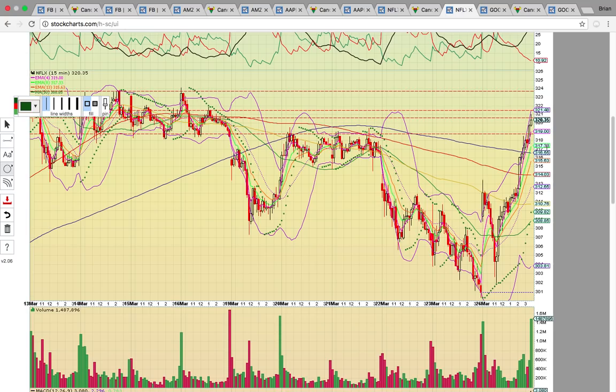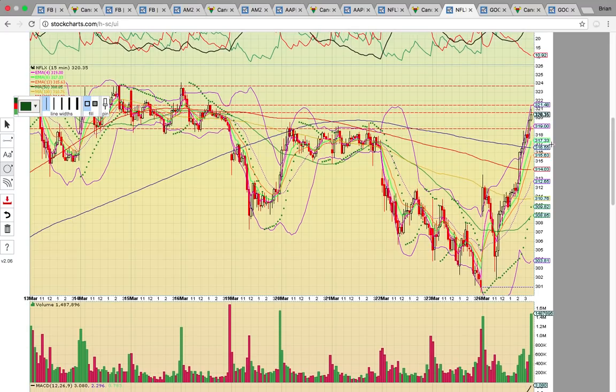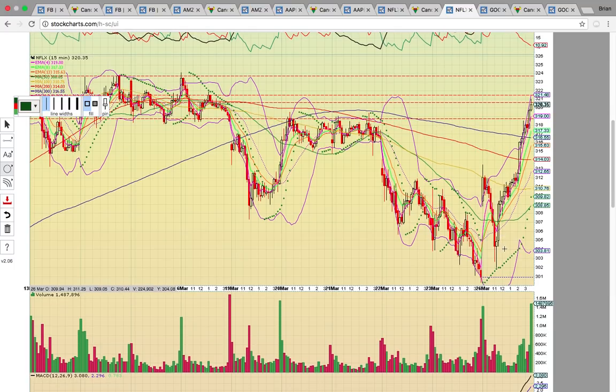If you look at the Netflix 15-minute chart, this was the strongest of the FAANG stocks on the 15-minute chart. It busted out above all the moving averages. Check out how they drove it down, near the low on Friday. It came all the way down to the bottom, and that provided a really good trading opportunity for people that were able to load down here off of 302 and 303. The people that got this zone down here, that was the big money zone. You could see the big volume.